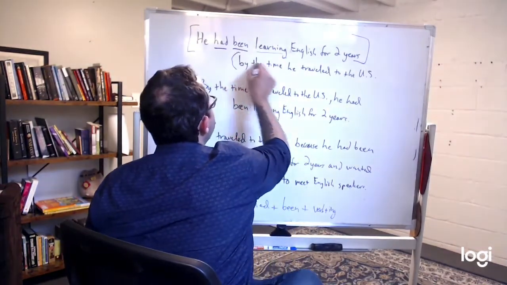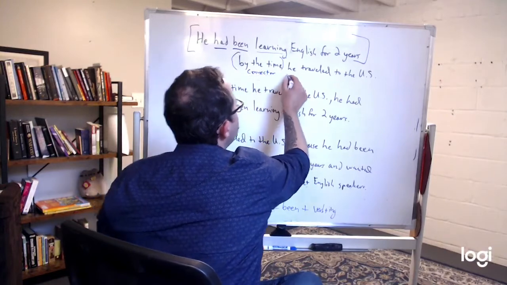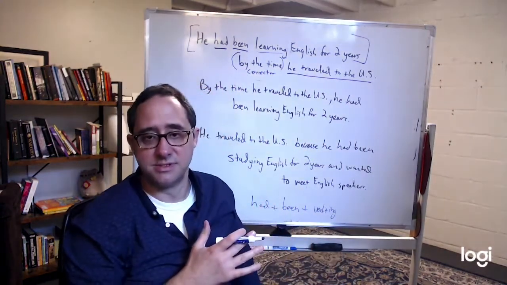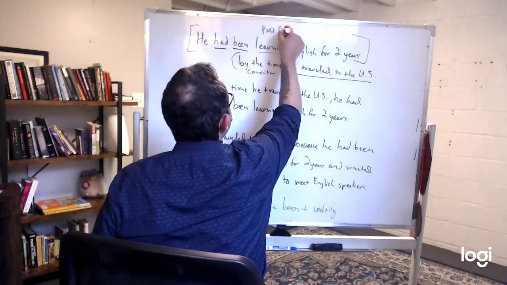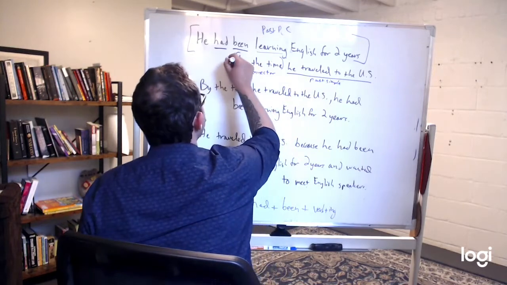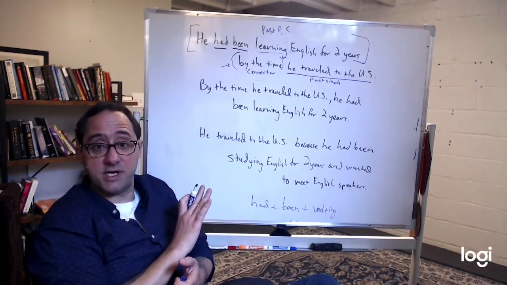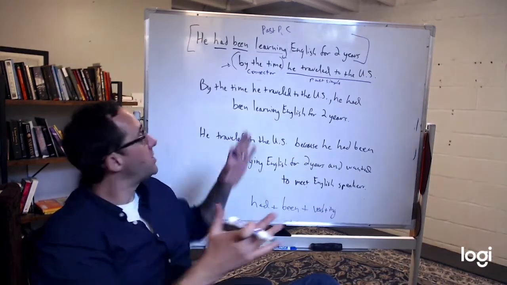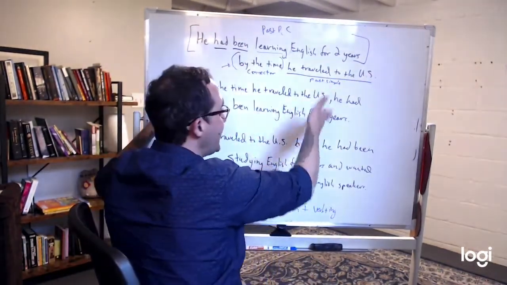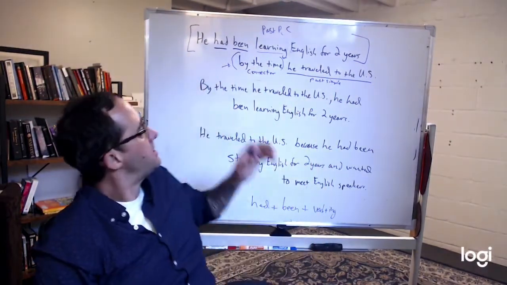By the time, this is the connector, he traveled to the US. Past simple. This is past perfect continuous. This is past simple plus the connector. And as we learned last time, you can switch them using a comma, right? You move this whole part, the connector and the past simple, to the front, add a comma, and then you can add the past perfect continuous after that.